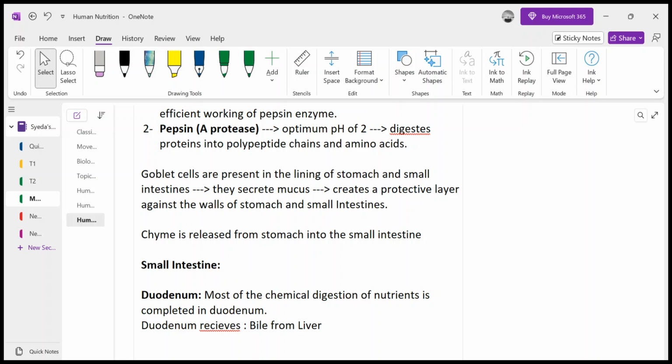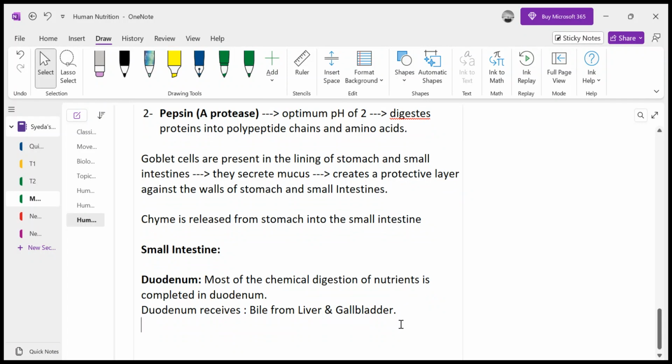Bile from liver and gallbladder. Why am I saying gallbladder? Because gallbladder is storing the bile, right? So liver is making bile, liver is secreting bile, and it is stored in gallbladder, and through gallbladder it is receiving the bile. Now duodenum receives bile from liver, right, and gallbladder, right, which is a temporary storage place.